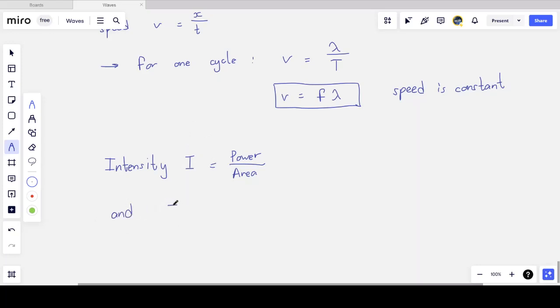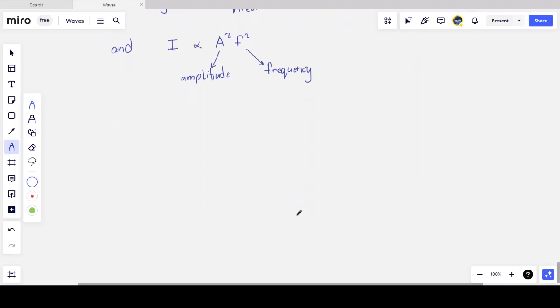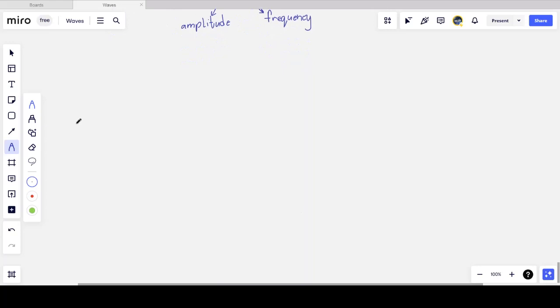The thing that you need to remember, we're not going to derive this or even write this equation down, is that the intensity is proportional to the amplitude squared and also proportional to the frequency squared. So A here is amplitude and not area, so I'm just going to write it down. It's a common exam question to ask, well, if I do something to the amplitude, how does this affect the intensity? Or vice versa. If I do something to the intensity, how does this affect the amplitude of a wave? And so that's just a little bit of extra info there for the intensity, which you need to know.